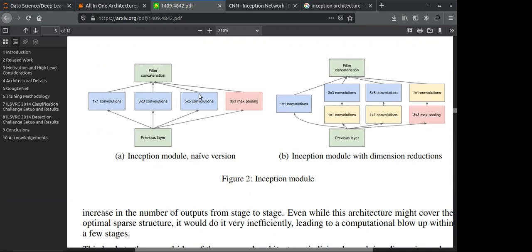So what is the advantage over here is you are not losing information. Okay, so you are passing 28 by 28 with the same padding. Because of the same padding, you are getting the same output over here, so size of 28 by 28. And one more advantage is you are getting maximum information over here. So you are performing 1 by 1, 3 by 3, 5 by 5, and max pooling. So you are performing the whole thing at once.